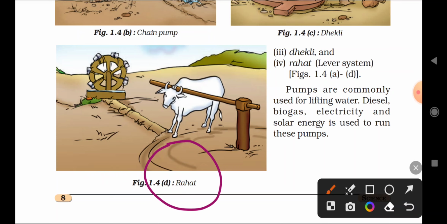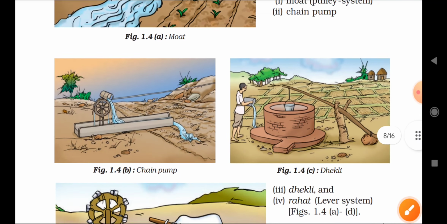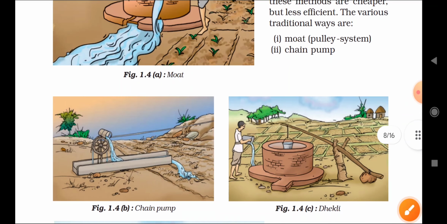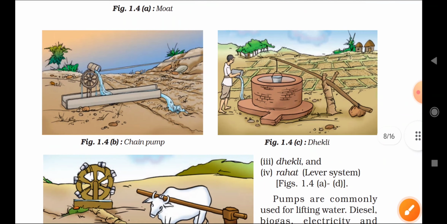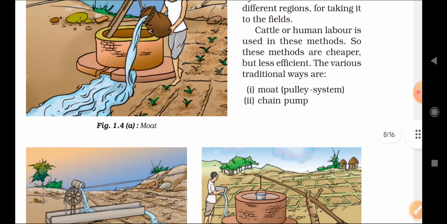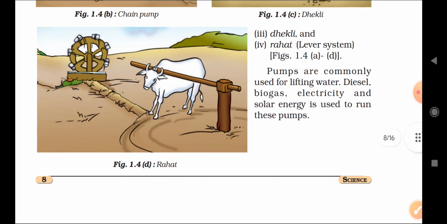In ancient time, we used these methods to do irrigation. So, understood? One is the motor, second the chain pump, third dhekli, and fourth is rahat. These are the four types of traditional methods of irrigation.